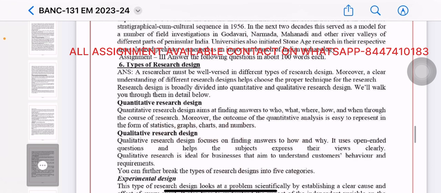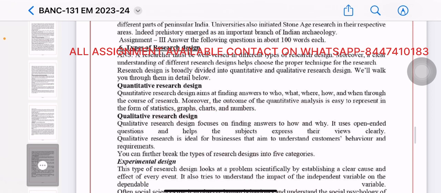Next assignment, third, answer the following question in about 100 words each. Types of research design. Researchers must be well versed in different types of research design. Moreover, a clear understanding of different research designs helps choose the proper techniques for the research. Research design is broadly divided into quantitative and qualitative research design. We will walk you through them in detail below.